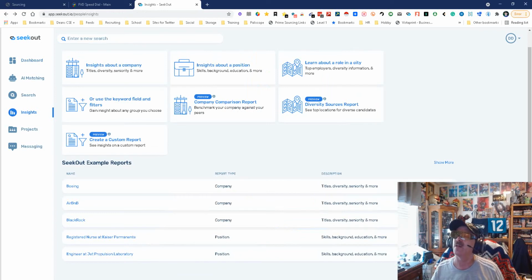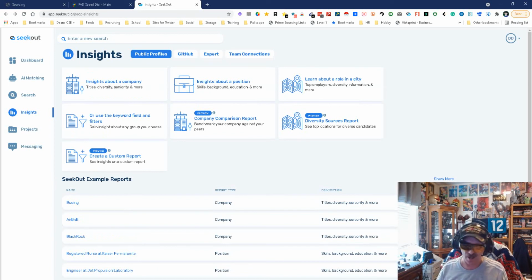All right. Lastly, is create a custom report. This is where you basically can create the report you want based on whatever you want. So probably, and I already know this, combinations of different things, like diversity with a developer, with this, with that. But this is huge because this is basically your research in one place, and it's good, solid, and downloadable, so you can show, excuse me, hiring manager, we aren't going to be able to find a Java developer in Nowhere, Nebraska. Nowhere, Nebraska, population 50. Ain't no Java developers. Closest thing to Java there is what they drink in the mornings. That's it. So that's what this is for.